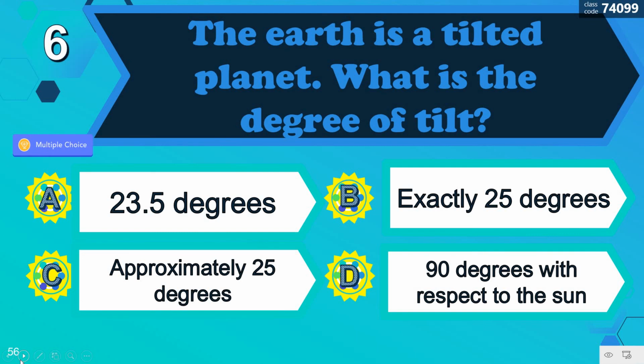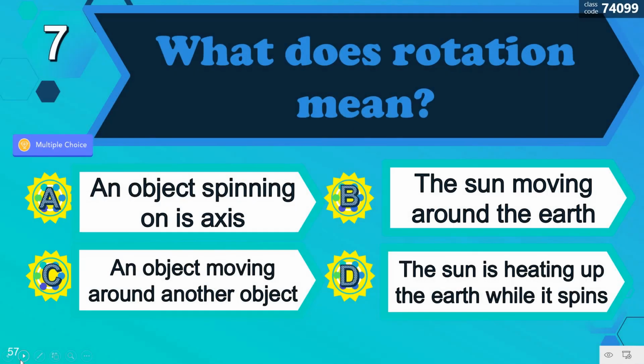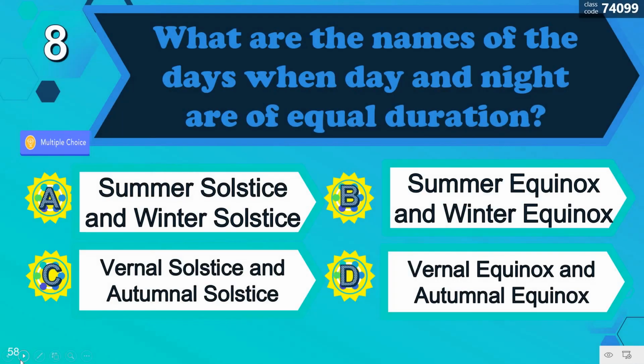The Earth is a tilted planet. What is the degree of tilt? Correct. 23.5 degrees, letter A. Number 7. What does rotation mean? Correct. An object spinning on its axis, letter A. Number 8.